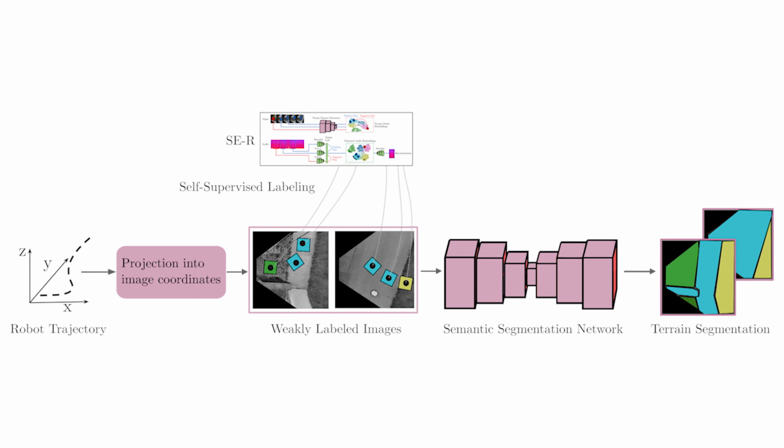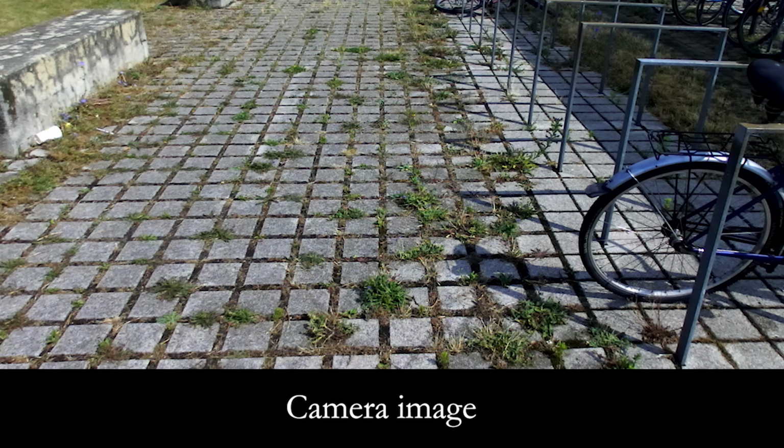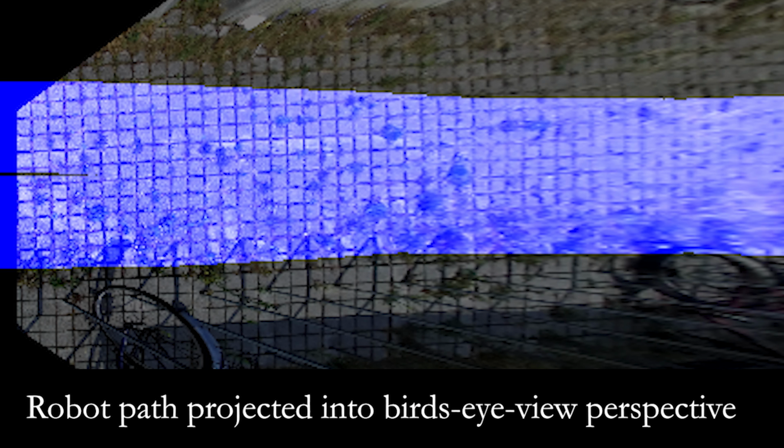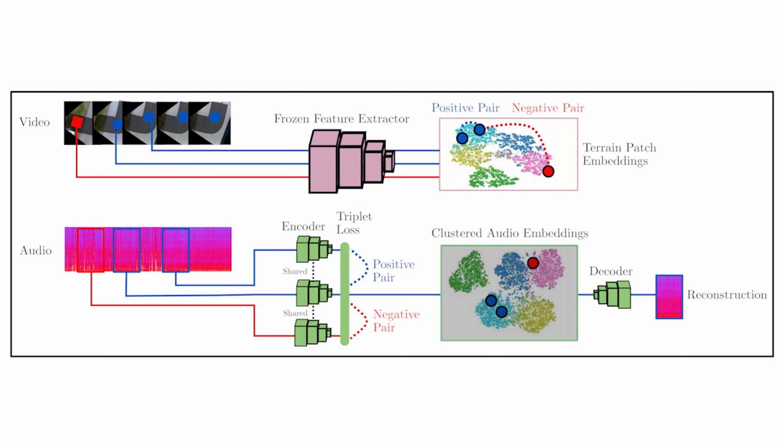The shown figure visualizes the overall information flow in our system. While acquiring the images and audio data, we tag each sample with the robot pose obtained using our SLAM system. We then project the camera images into a bird's-eye view perspective and project the path traversed by the robot into this viewpoint. We embed the audio clips into an embedding space using our proposed model. To this end, we leverage the visual properties of the patches of terrain traversed by the robot as seen from the onboard camera. The corresponding audio samples are obtained by selecting the audio clip that was recorded when the robot traversed the respective patch of ground.